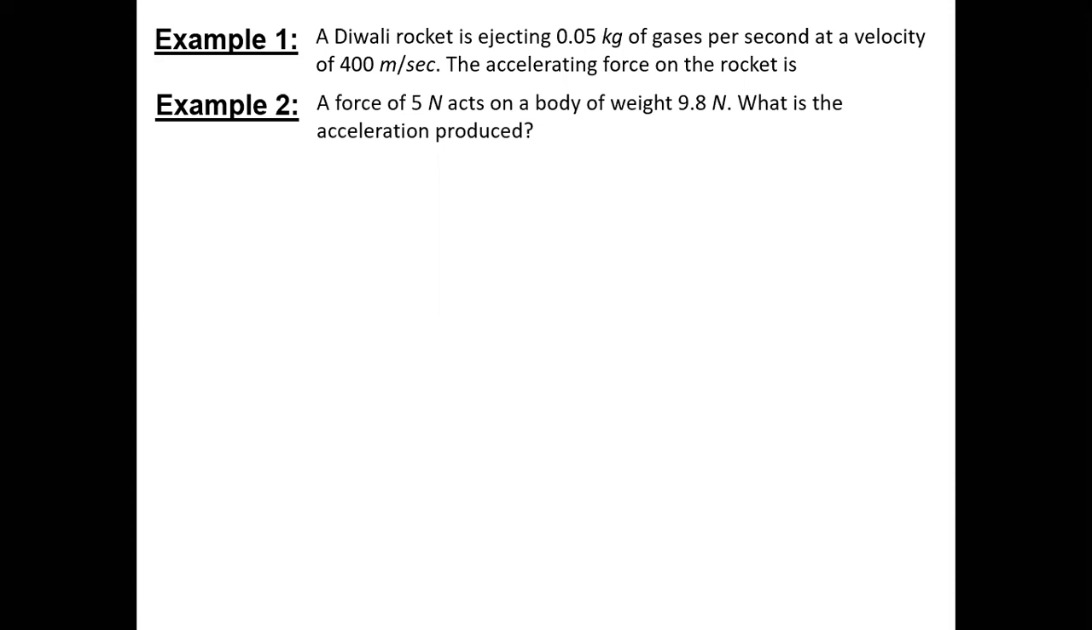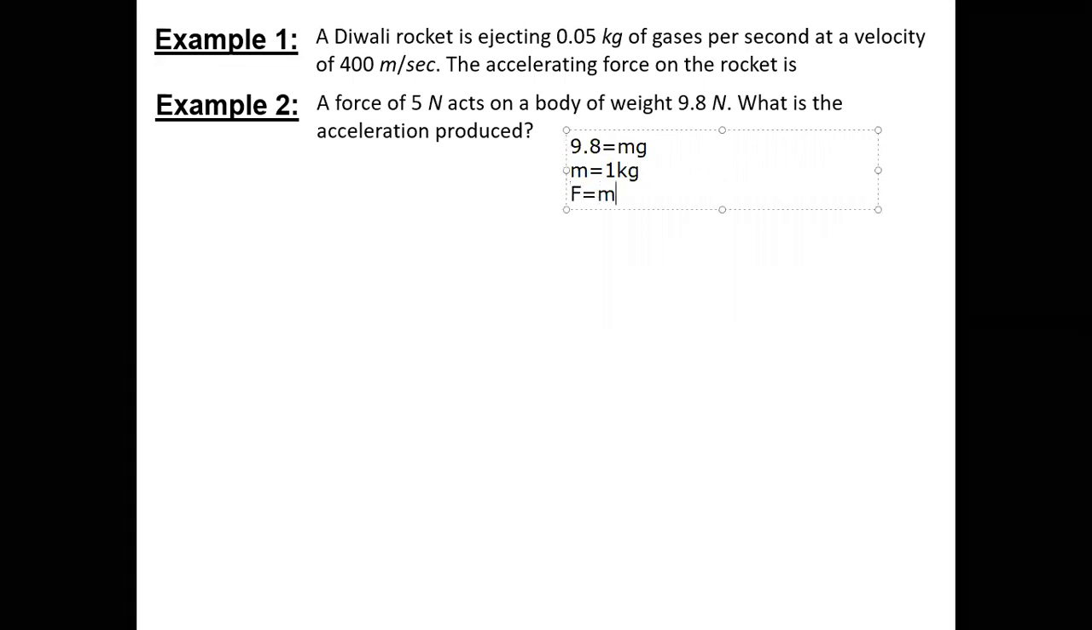Yeah, Shatakshi? Tell me quickly. Sir, I took weight as mg, and mg is equal to 9.8 Newton. So with g as 9.8, I got mass as 1. Okay, and then F is equal to ma, so 5 is equal to 1 into a. So directly you will get the acceleration as 5 meter per second square, correct? Okay, that's simple. Thank you, Shatakshi.